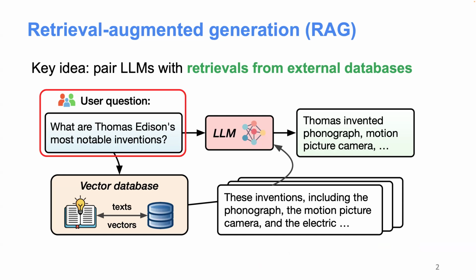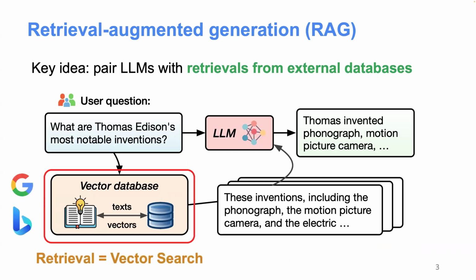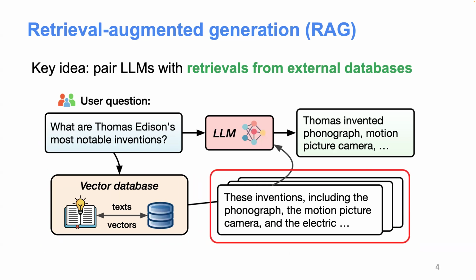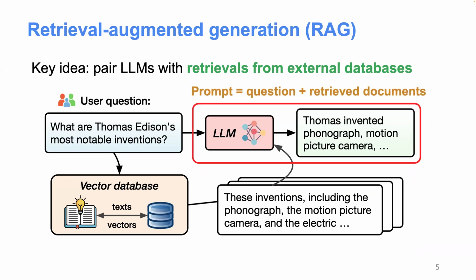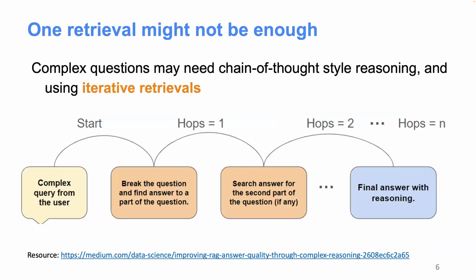So in this example, the user asks a question about Thomas Edison's invention. Now, instead of letting the model generate an answer directly, the question is first used to retrieve knowledge from a database. This can be private data and can also be public data such as Google or Bing's entire internet collection. In response to this query, the retrieval procedure may find documents highlighting Thomas Edison's contributions, and then these documents are included in the prompt so the model can generate a more well-informed response.